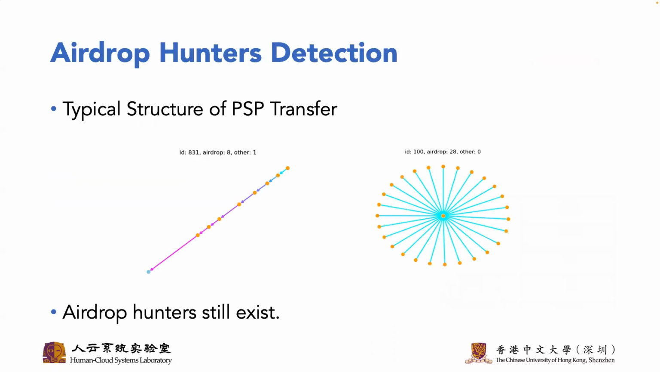We have conducted detailed exploration of the token transfer in PSP transaction network. We find 2 special path patterns, the chain on the left and the sunflower on the right. The airdrop hunters still exist. Hence, we will explore how they evade screening mechanisms.